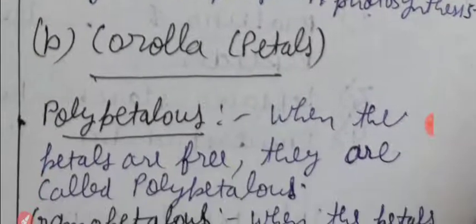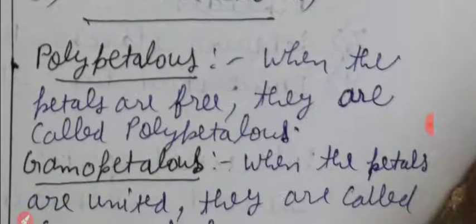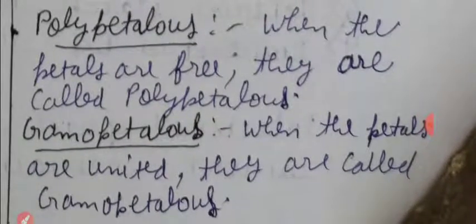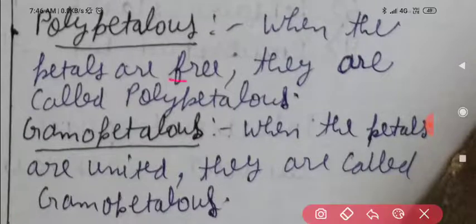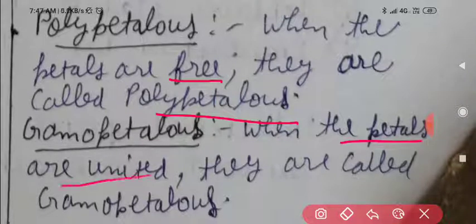Next we have corolla. Corolla deals with the petals. Petals are collectively called corolla. Now this can be of two types, polypetalous and gamopetalous. Let us see one by one. First, polypetalous: when the petals are free, they are called polypetalous. And gamopetalous: when the petals are united, they are called gamopetalous. All of you understood?